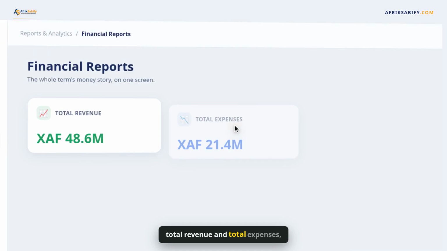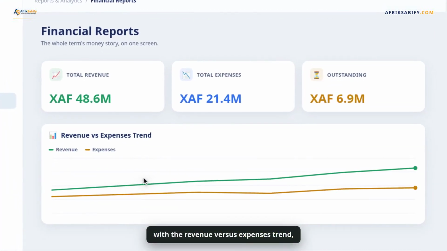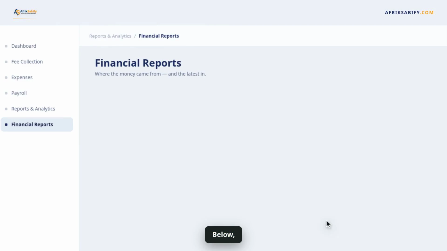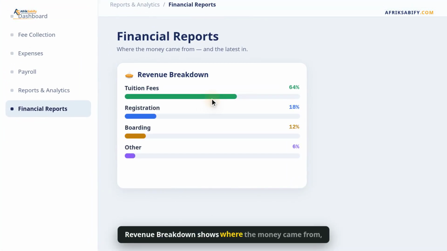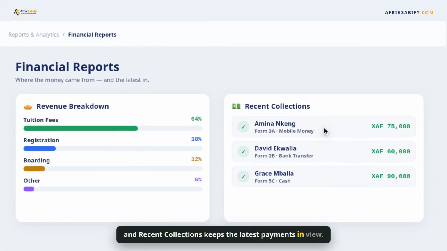Total revenue and total expenses side by side, with the revenue versus expenses trend charting how the term has actually moved, not how it felt. Below, revenue breakdown shows where the money came from, and recent collections keeps the latest payments in view.